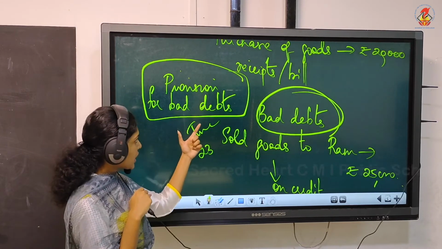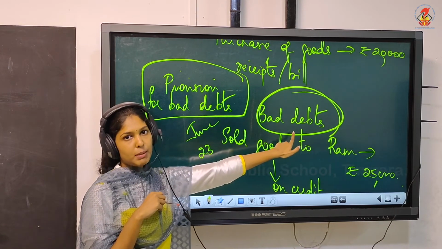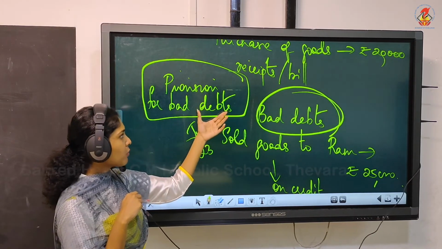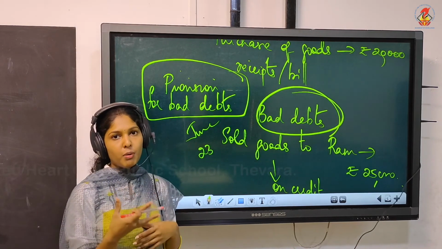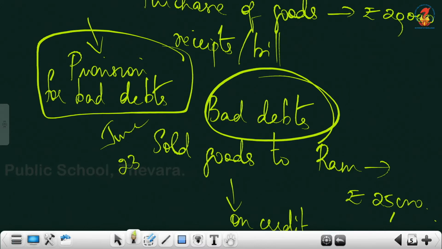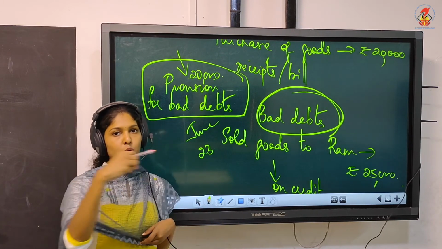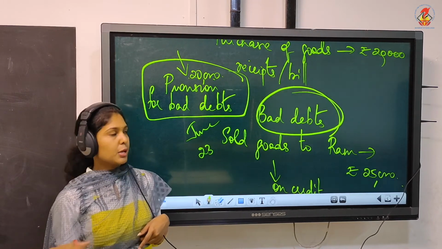That is a provision which is kept aside specifically for meeting bad debts. And how will you keep this provision? Out of the profit. Suppose you had a profit of 1 lakh in a year, and out of that 1 lakh, you transferred 20,000 as provision.